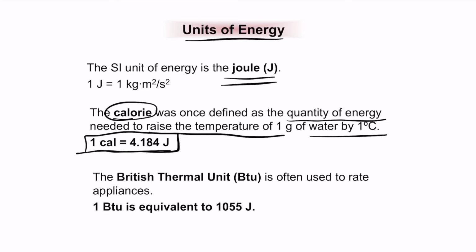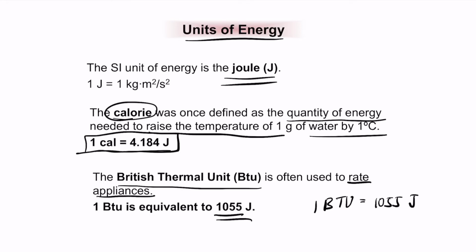The other common unit that is used in the US is BTU, British Thermal Unit. It is often used to rate appliances. Most commonly you would see this in air conditioning equipment or heating equipment. So 1 BTU is about 1055 joules. For example, if you take your air conditioning, and if it says that it's a capacity of 7000 BTU, it means that that is the amount of heat that it can take out in a certain period of time.